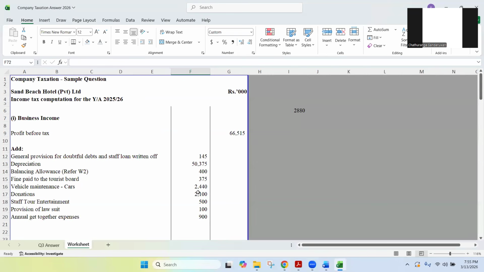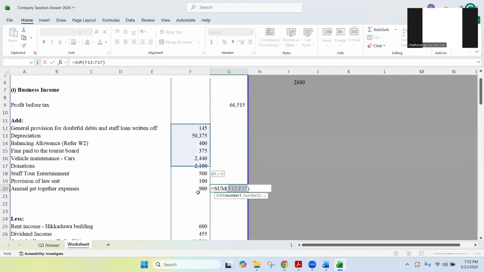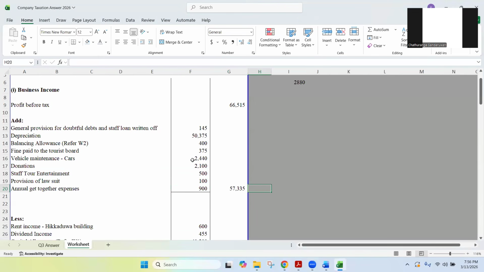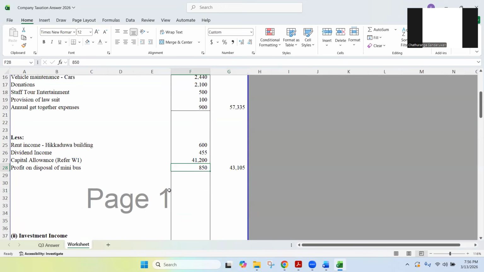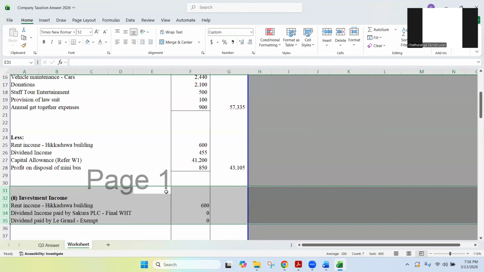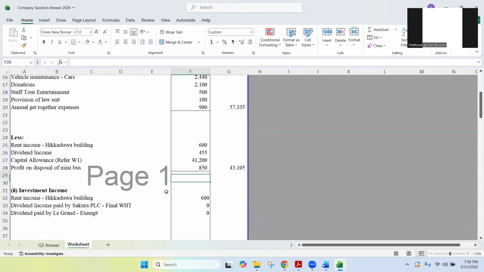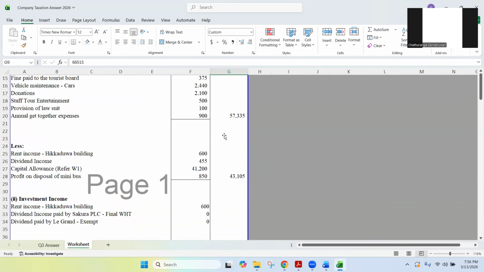Right. Now, shall we take the totals and finish this? I'm taking the total of additions here, 57,335. If you have different numbers, just let me know. And then I'm going to deduct 43,105. Since this is an Excel, I can remove the unnecessary space. So after adding 57,335 to 66,000 and then deducting 43,000, I have the business income.